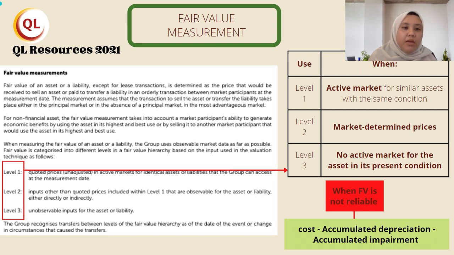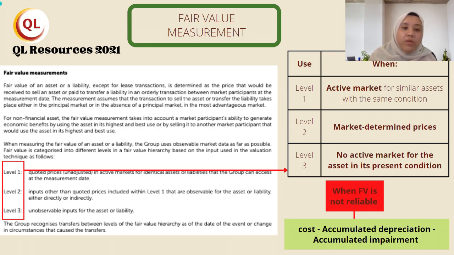Another example is when there is a broker quote where observable market information exists for comparable assets and the dealer is willing and able to transact in the assets at that price. That's basically Level 2 input. Level 3 inputs are unobservable inputs for the asset. In agriculture, Level 3 is used when there is no active market for the asset in its present condition. This may be due to its current age, height, or weight that is unusually traded. In practice, companies use the present value of cash flows generated by the asset as Level 3 input to the valuation technique.